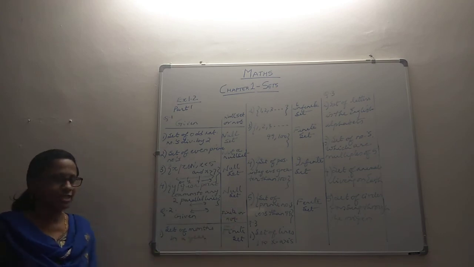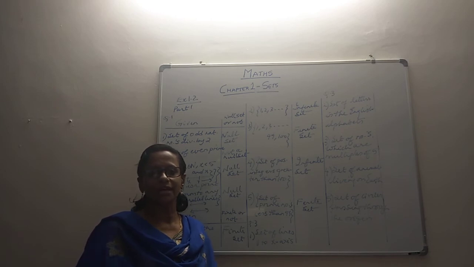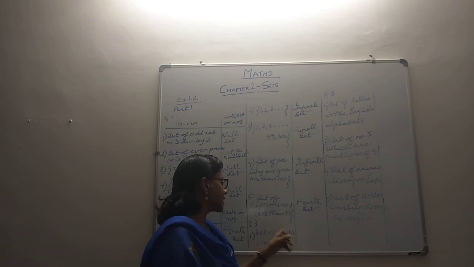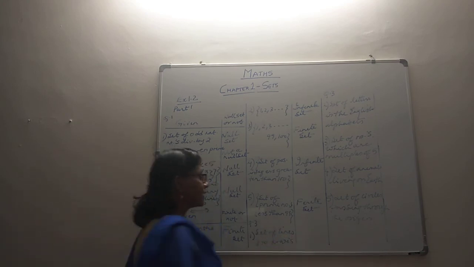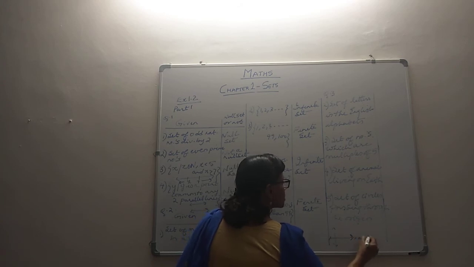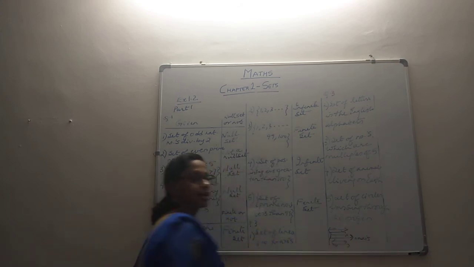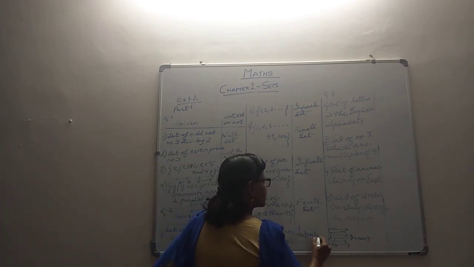Question number 3 also asks us to recognize whether it's a finite set or infinite set, so we can continue doing it. Question number 3, subpart 1: the set of all the lines that are parallel to the x-axis. Imagine how many. If this is your x-axis, how many lines can you have which are parallel to it? You can have this, you can have this, as many as you want. So like that there can be many. So it is an infinite set.